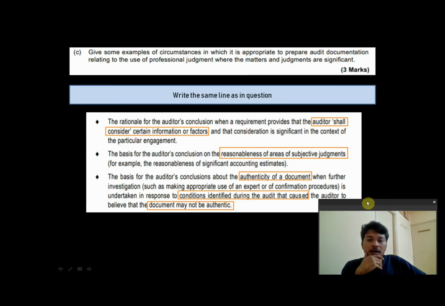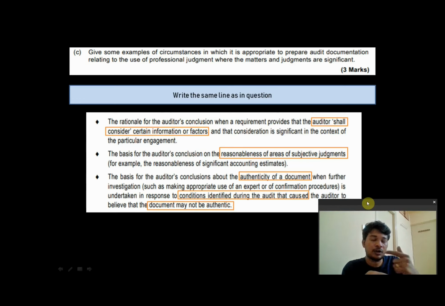2. The auditor's conclusion is based on the reasonableness of areas of subjective judgments. For example, you're reviewing the FAR of the company, which is the fixed asset register. In that fixed asset register, with respect to certain plant and equipment, the company has taken useful life as 7 years. With respect to certain other plant and equipment, the company has taken useful life as 10 years. And you are saying, yeah, this is okay, this is perfectly correct.